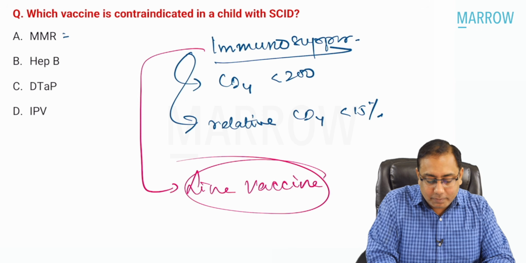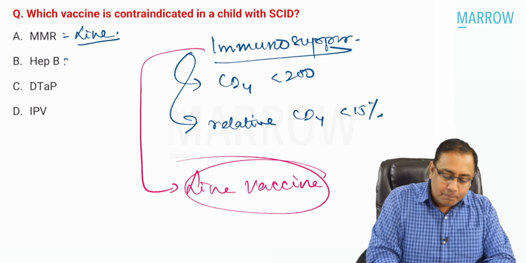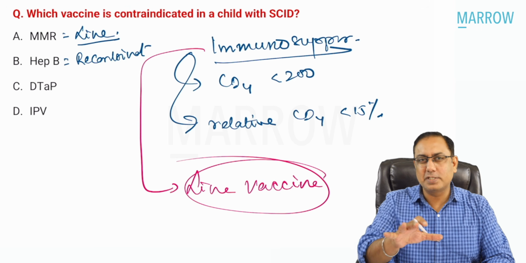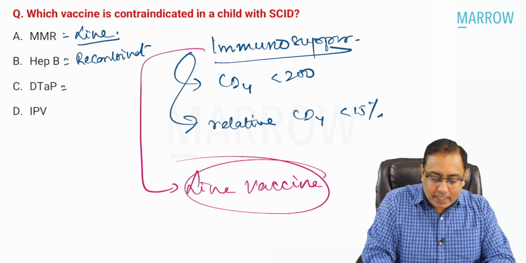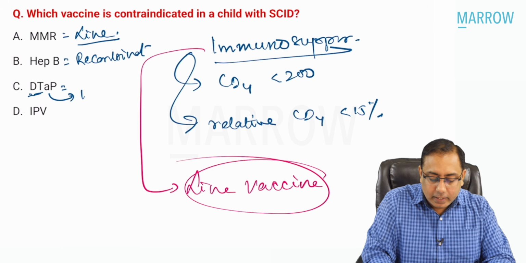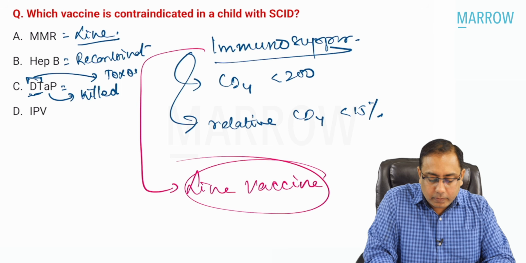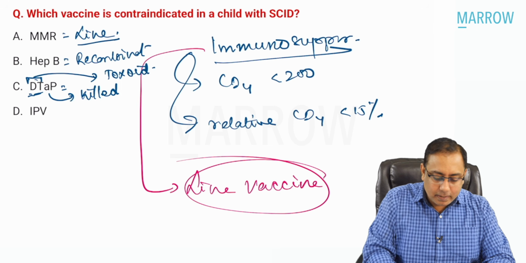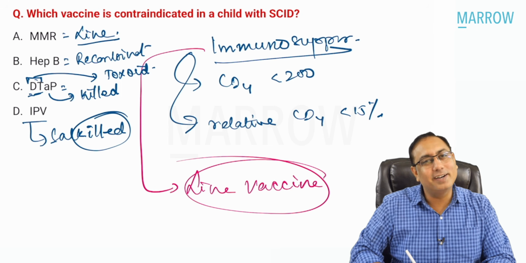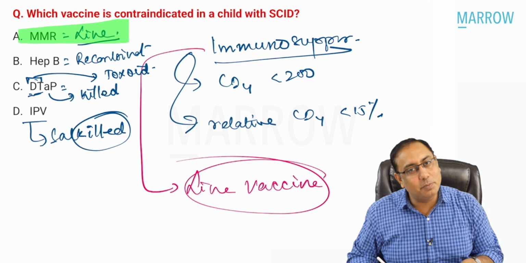Which of the following is live, beta? MMR is a live vaccine. MMR stands for measles, mumps and rubella. It is a live vaccine. Hepatitis B is a recombinant vaccine, and it is kind of a safer vaccine. DTaP, D and T are the toxoid, whereas the acellular is the killed vaccine, so it is kind of a mixed vaccine, you can say. IPV is definitely the Salk strain, and Salk strain is, please remember, a killed vaccine. So which of the following is contraindicated? Common sense, the live vaccine will be contraindicated.